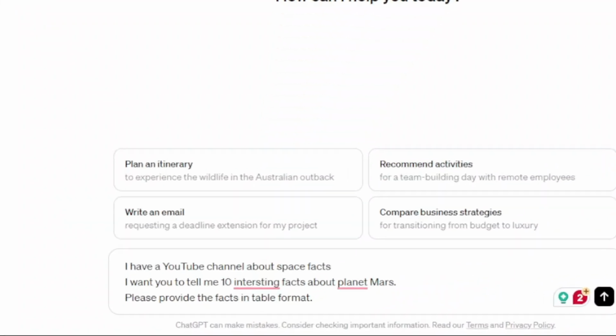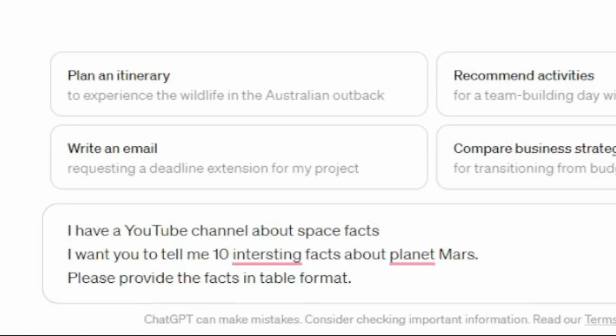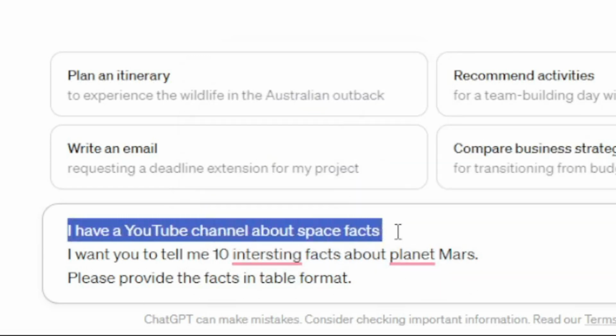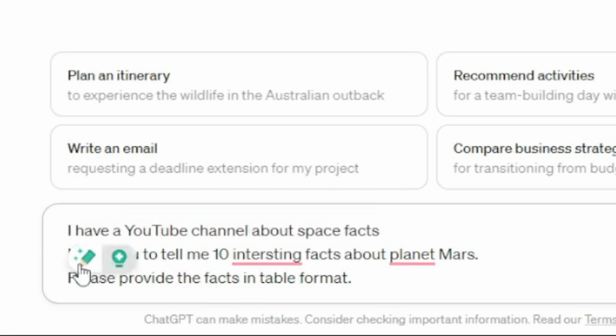For example, let's now follow these 4 tips for creating a good prompt. "I have a YouTube channel about space facts. I want you to tell me 10 interesting facts about planet Mars. Please provide the facts in table format." So this is my first part: I told it that I have a YouTube channel about space facts.